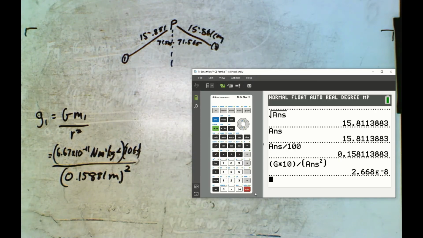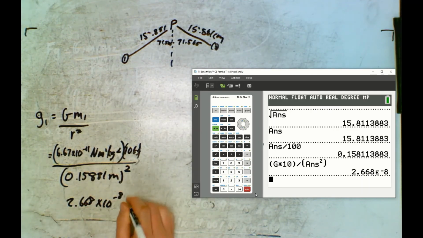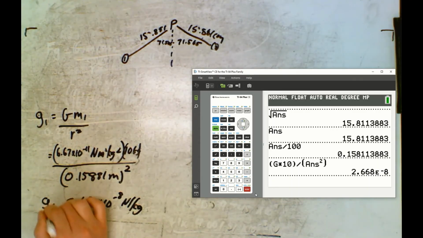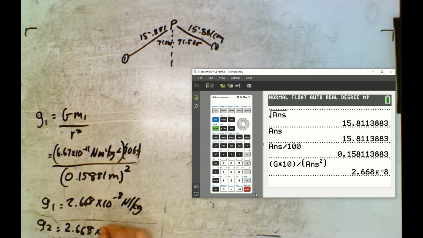There we go. So that's our gravitational field from G1, which is 2.668 times 10 to the negative 8 newtons per kilogram or meters per second squared. We can give them both. And this one's the same mass, the same distance away. So that's actually what G1 and G2 are. They're the same thing. They're going to be 2.668 times 10 to the negative 8 newtons per kilogram. Okay, so